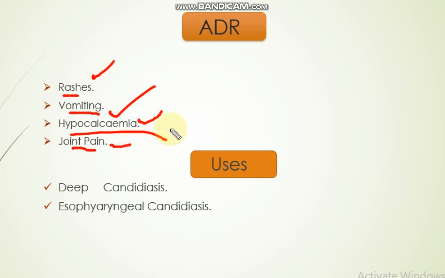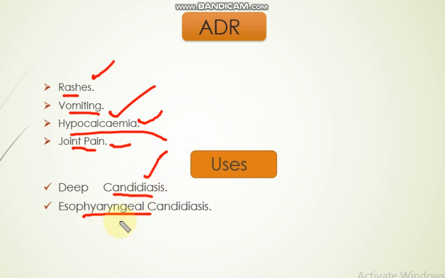And if we are talking about the uses or indications of Caspofungin, that is, in which conditions we can use it: Caspofungin may be used in deep candidiasis and esophageal candidiasis. In case of deep candidiasis, or severe infection of Candida which is resistant to azole antifungal drugs, in this condition we can administer Caspofungin.